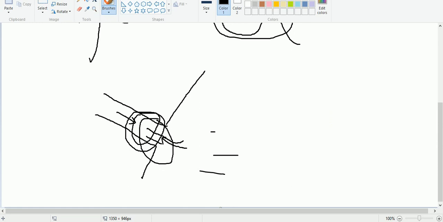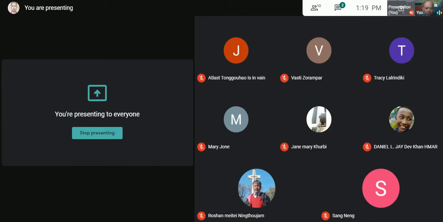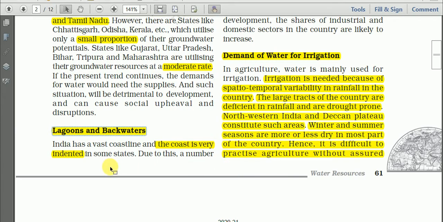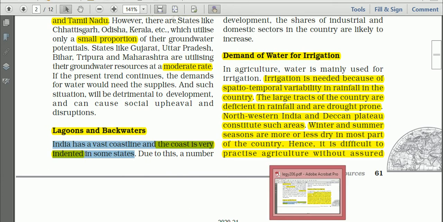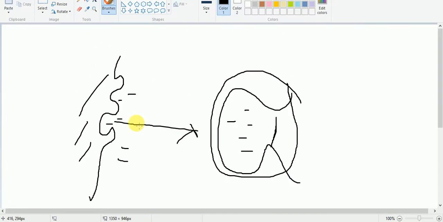So these lagoons and backwaters are also very important as water resources in India. India has a very long coastline, and the coast is very indented. Indented means what I have drawn, not straight.